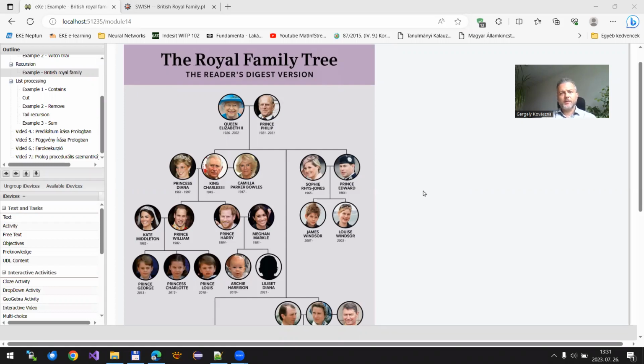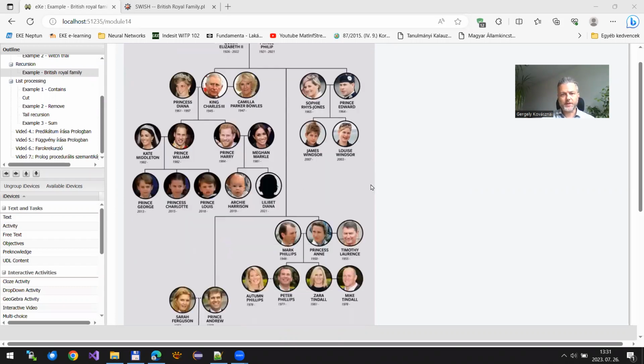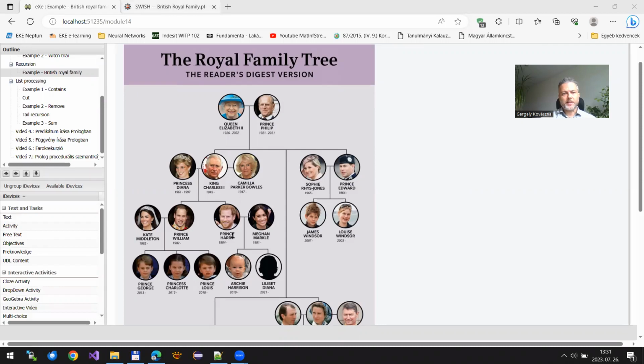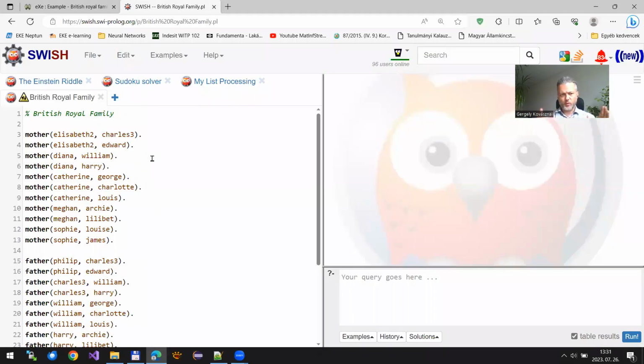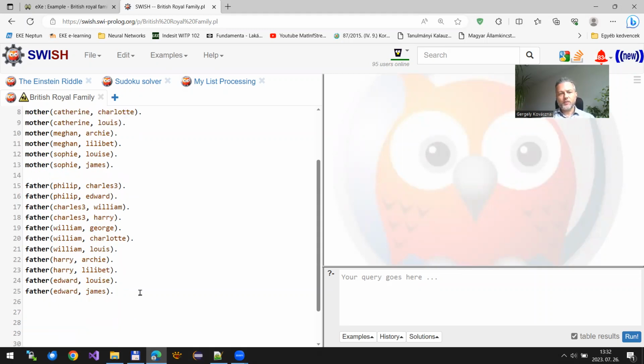Let's analyze family relationships. Let's, for example, take this real family tree, what you can see on your screen, and let's express the relationships between persons of interest. I already did this. I introduced a predicate mother and another predicate father, and also I introduced constants for those persons. Let's now extend this Prolog program with rules in order to analyze family relationships.